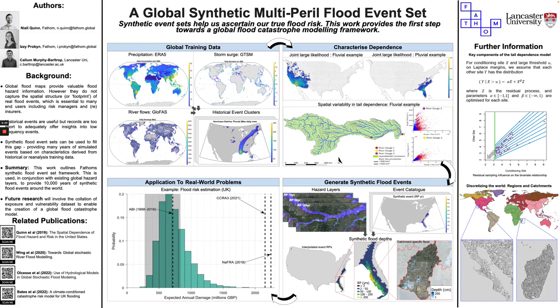The event table produced acts as our training data in the next stage of the model development, the construction of a dependence model. Here we use an adaptation of the model first proposed by Heffernan and Tawn in 2004. For full details, I'll refer you to the related publication section, but in summary, here we define relationships between every pair of sites within our training data, each of which informs us what the likely state of a site is, given the conditions at a conditioning site, which is experiencing an extreme event.